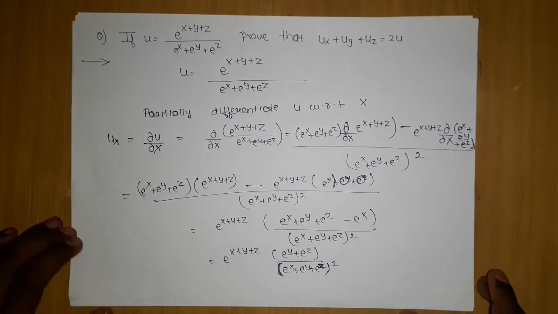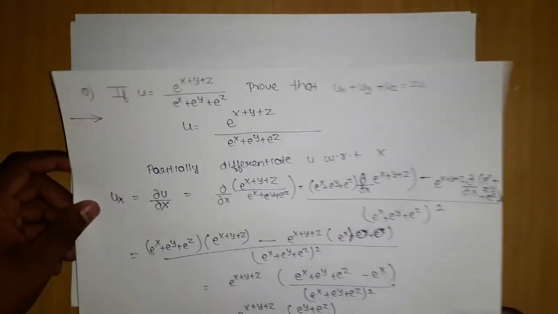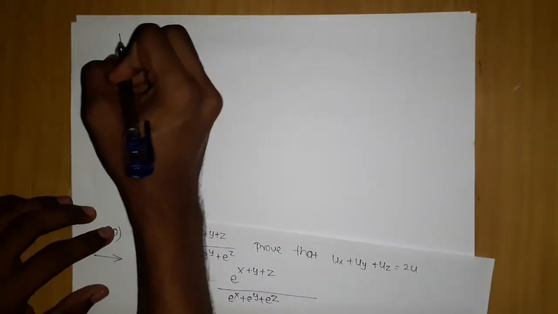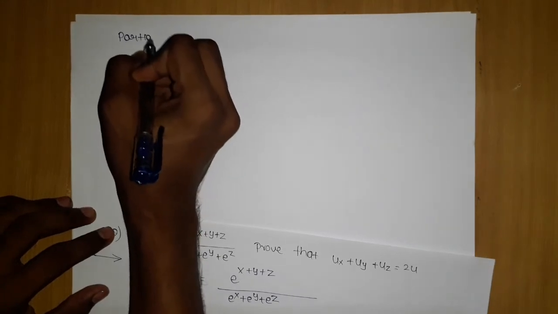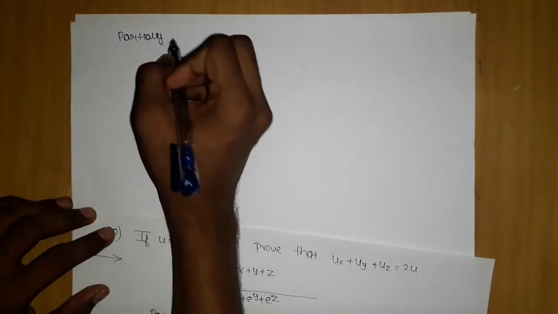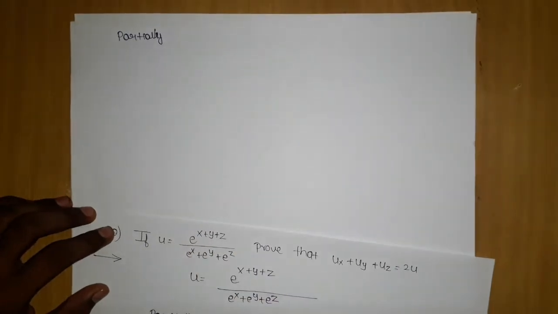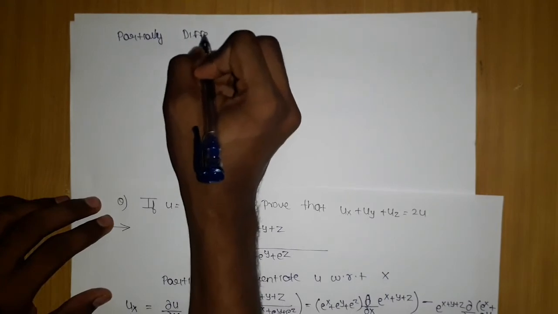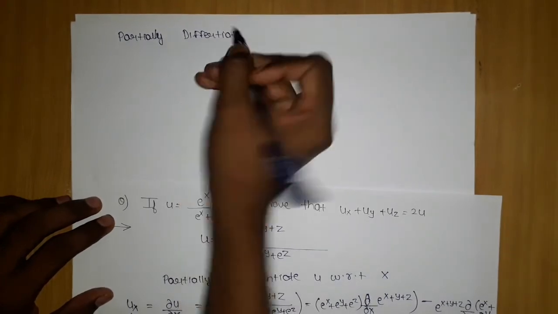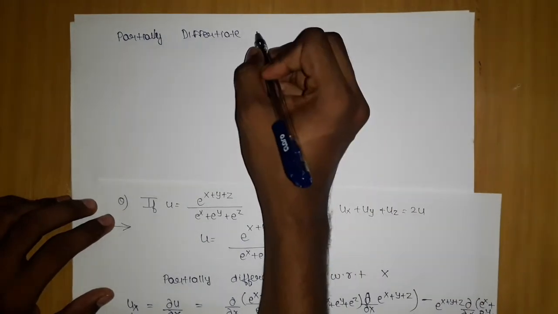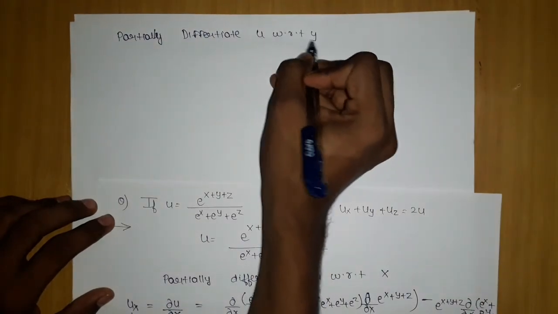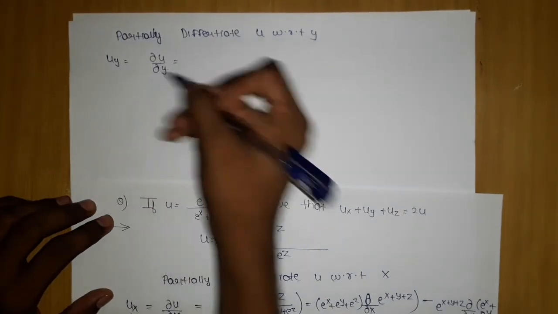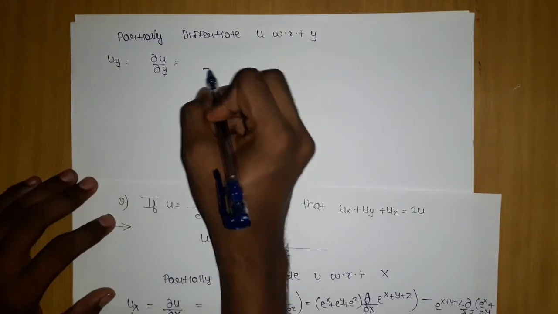So we are done with this thing. Now let's move on to the next stuff, which is u_y. Similarly, now what will we write? Partially differentiate. Many people also write differentiate partially u with respect to x. It depends upon you. Partially differentiate u with respect to y. What do you want? u_y, which is nothing but ∂u/∂y, and I will directly apply the chain rule.